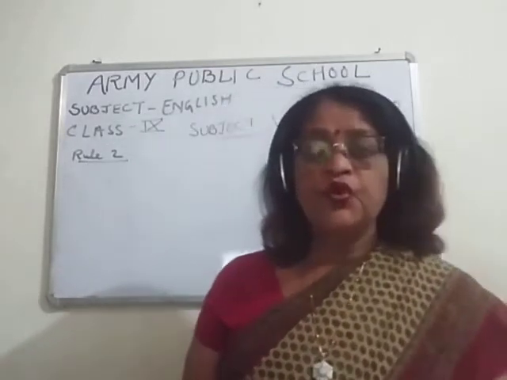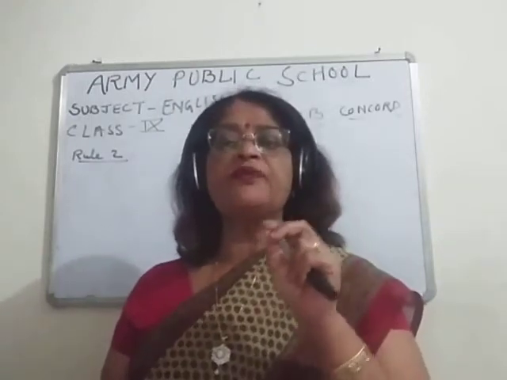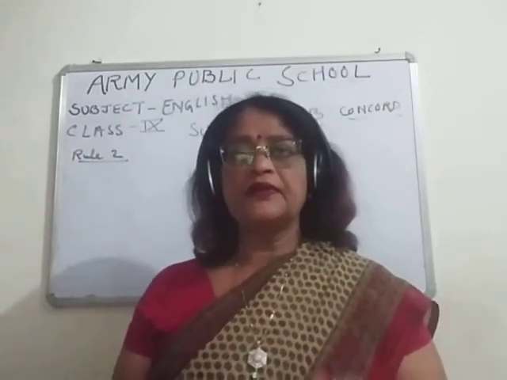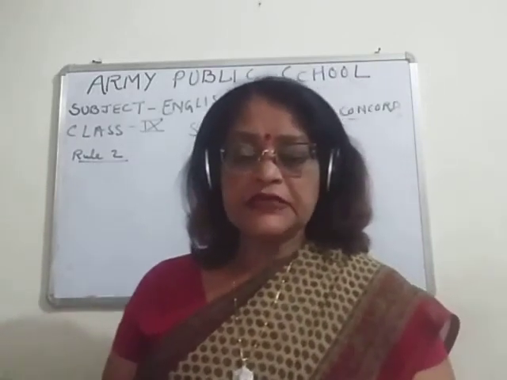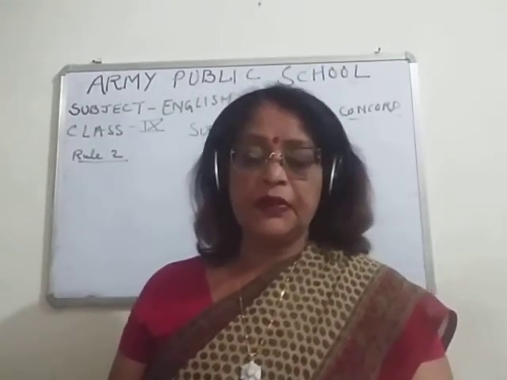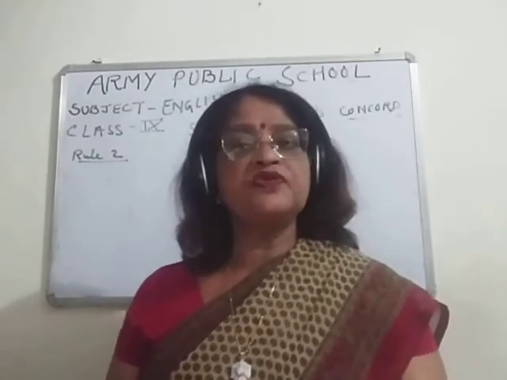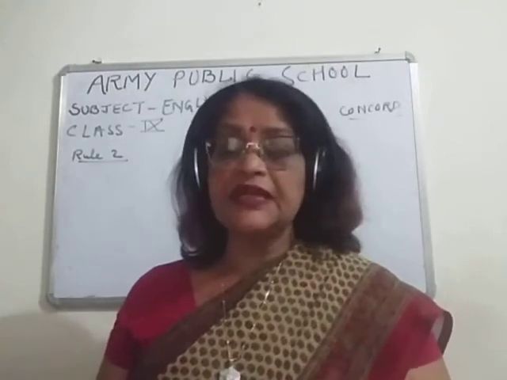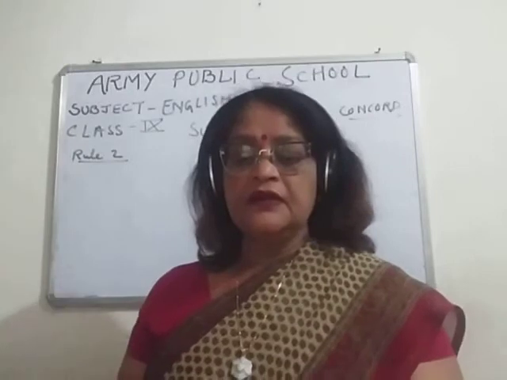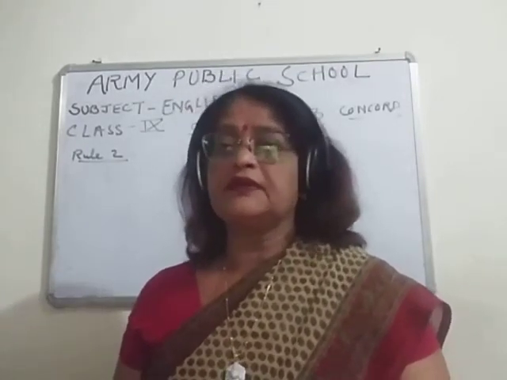Rule number 2. When two subjects are there and these two subjects are joined by and, then children, we will have a plural verb. Once again, I repeat. When two singular subjects are there, just remember, it can be two subjects or two or more singular subjects, and when they are connected by and, then the verb is plural.